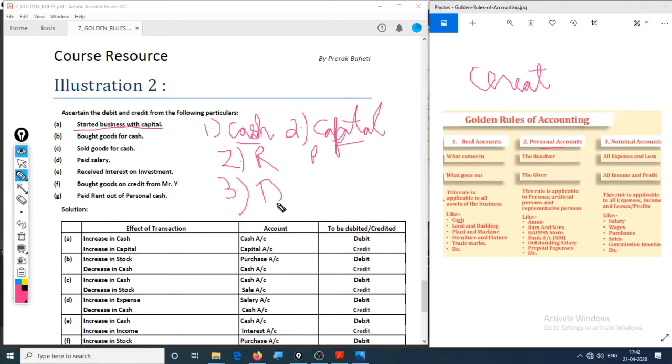Hence this should be debited, and capital account is debit the receiver, credit the giver. Hence the person who brings in cash should be credited. Suppose Mark brings cash, Mark should be credited. Okay, we are done with the first one right now.